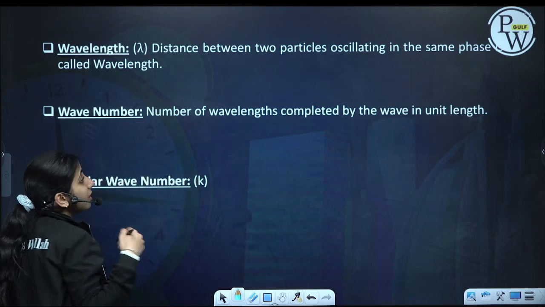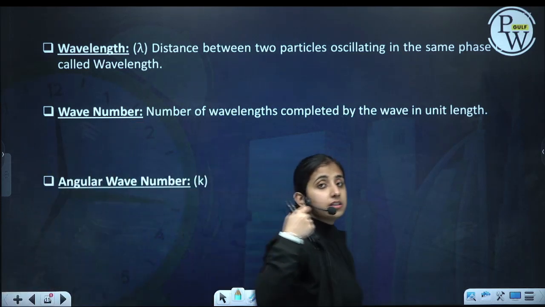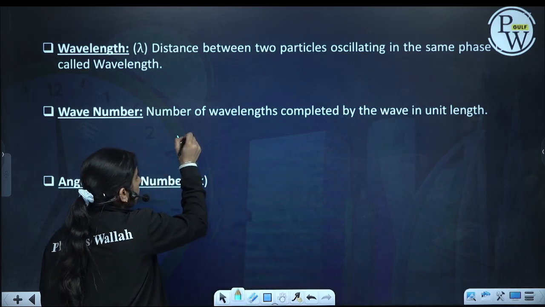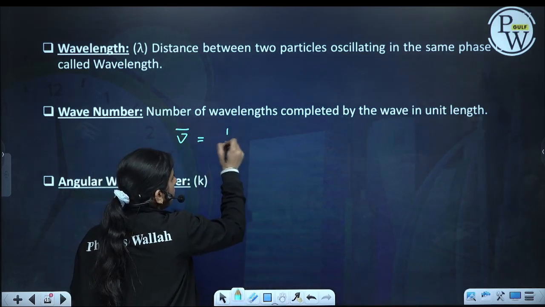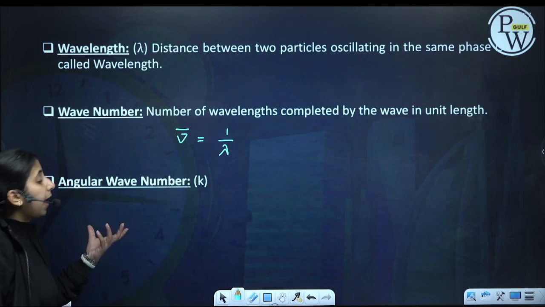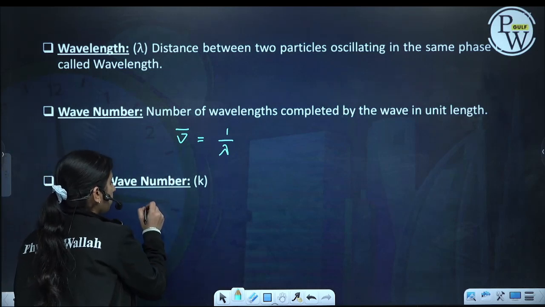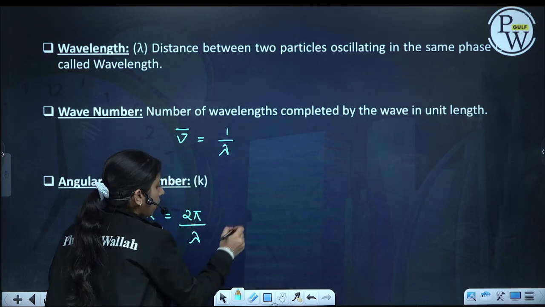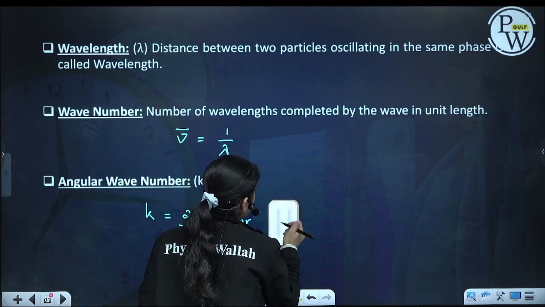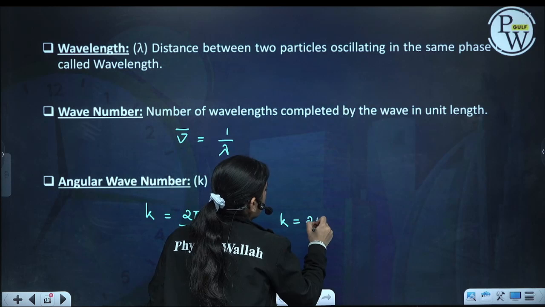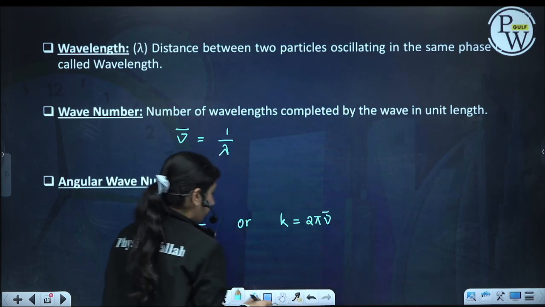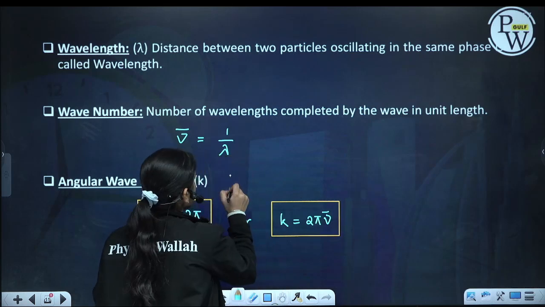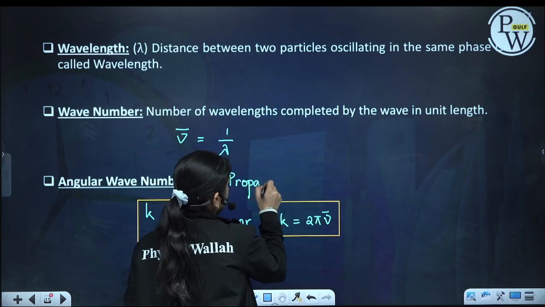What is wave number? How many wavelengths will come in one unit length? That is called the wave number. It is denoted by nu bar, and it is equal to 1 by lambda. Now angular wave number is k, and it is equal to 2 pi by lambda, or 2 pi times nu bar. This is also called the propagation constant of the wave.